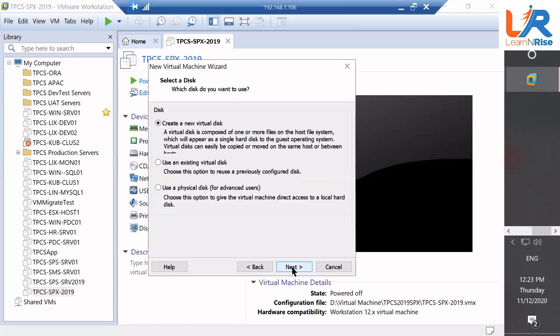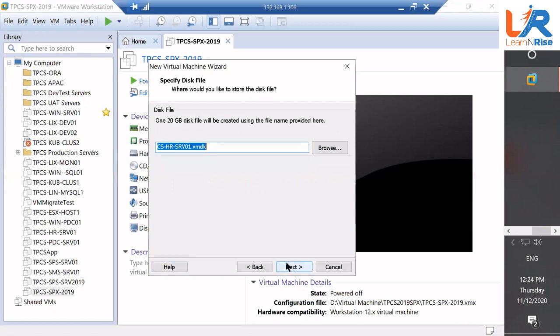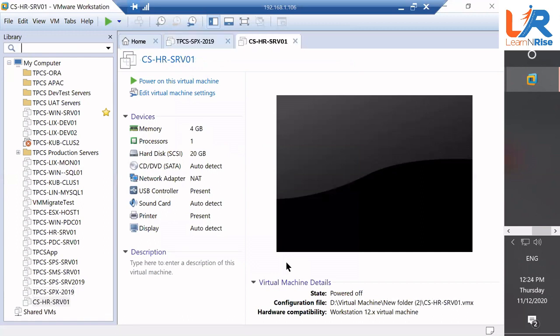Yeah, we are going to create a new virtual hard disk. Go ahead and say next. Type a size 20. So 20 GB is okay. And click store virtual disk as a single file. Say next. Next. Finish. Click finish. Perfect, sir. You have created it.